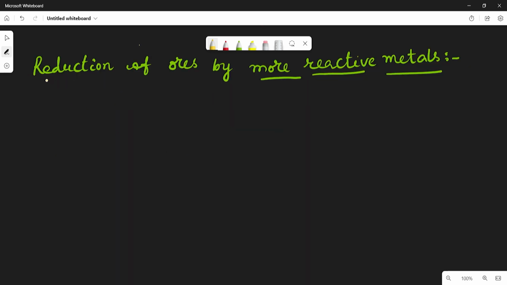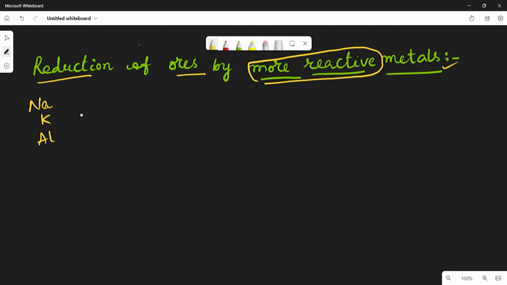The next one is reduction of ores by more reactive elements. It is very important. Generally we have sodium, potassium, aluminum, magnesium. All these are more reactive metals. Now, reduction of ores by more reactive metals is a very important process, and it is called the thermit process.